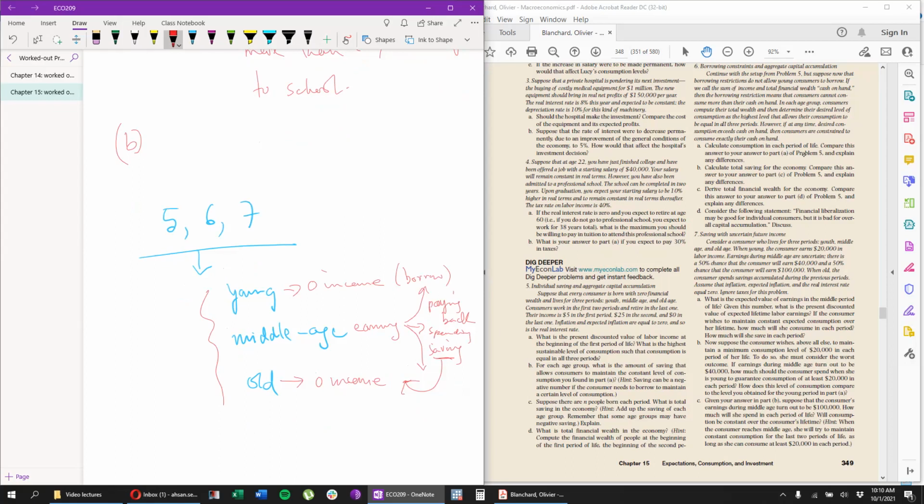And this is an overlapping generations model. Not everyone in the economy is at the same period in their life. So while you're young, there are other people who are middle-aged and who are old. Then during your middle age, there are young people and old people. So it all overlaps, and overall, the economic intuition that we get from this is quite interesting. We are not going to go into too much detail in questions 5, 6, and 7. There's no model. Everything is just explained to you guys, but they're still three very interesting problems to take a look at.